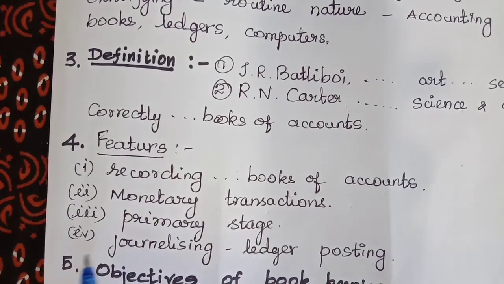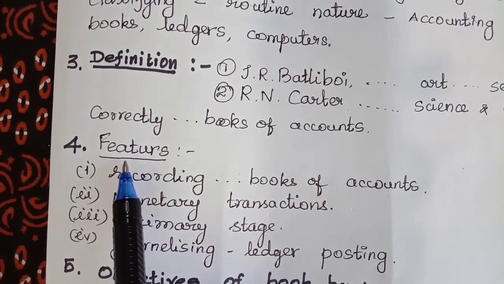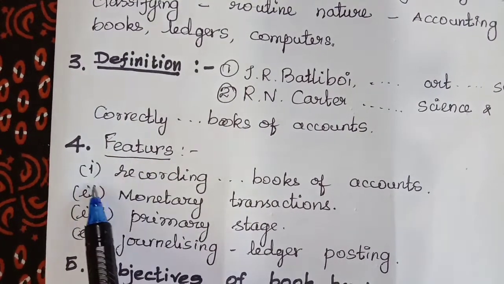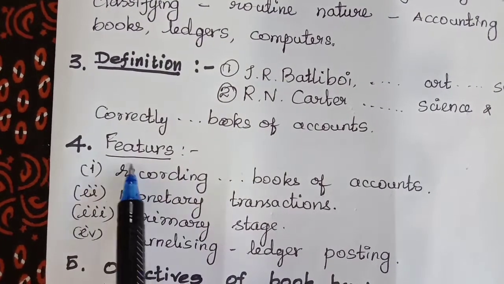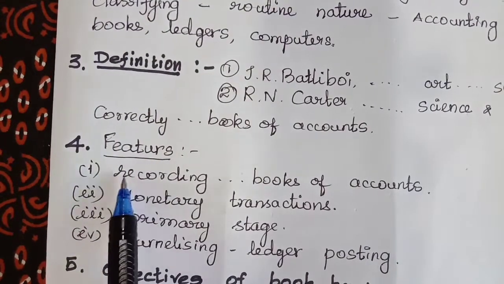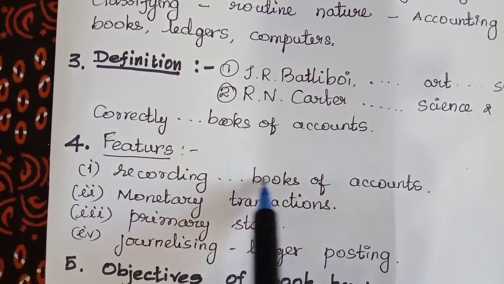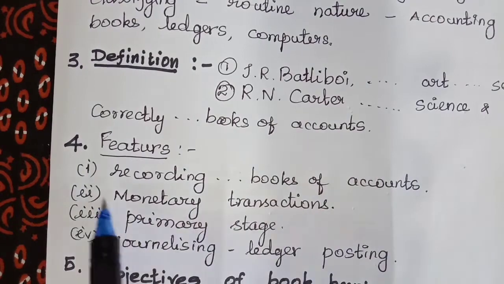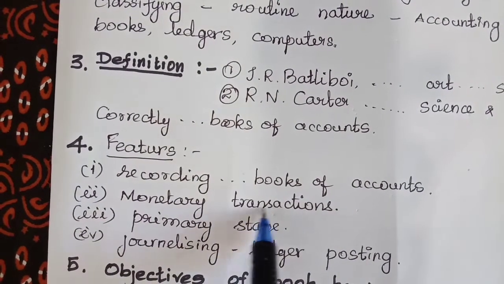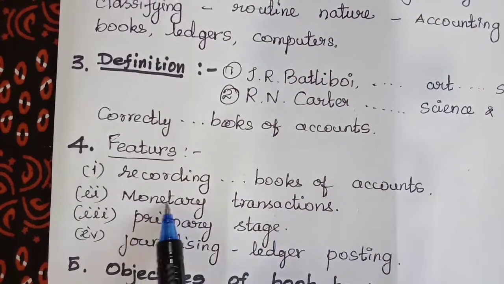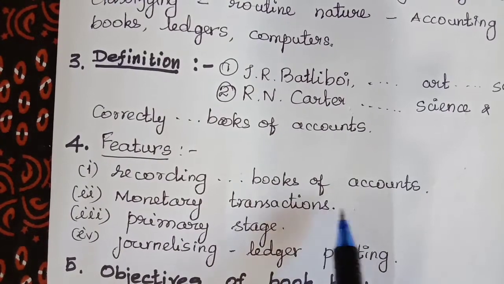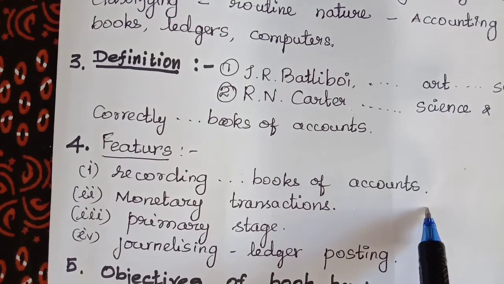So once again I can explain. Features of bookkeeping. The first feature is recording. Bookkeeping is the process of recording transactions in the books of accounts. The second feature is monetary transactions. Monetary transactions only are recorded in the accounts.